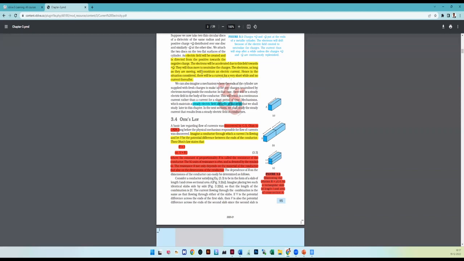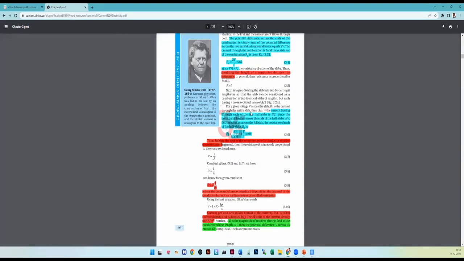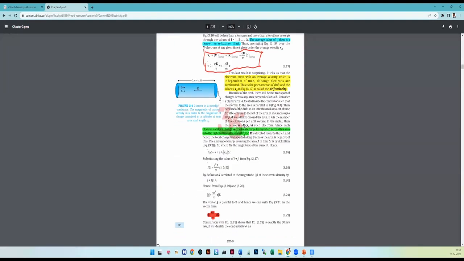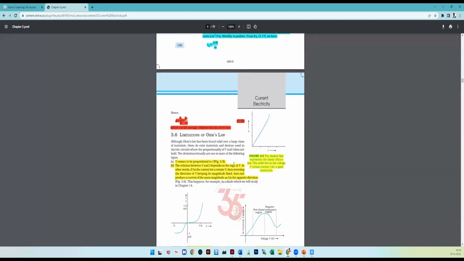For example, if you take red color, all the derivations and formulas are connected. If you take Ohm's law, how it is connected in the different parts of the lesson. All the red color is related only to your derivations. So if you study this red color alone, then you are thorough in all the derivations and formulas, so you are ready for your calculation.